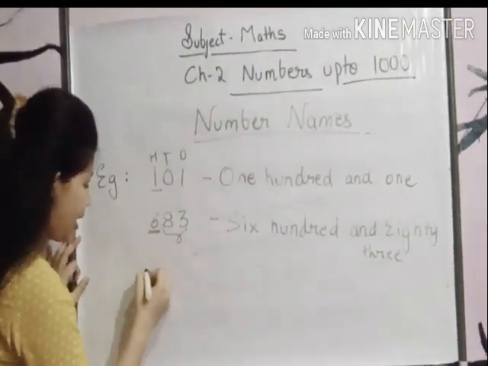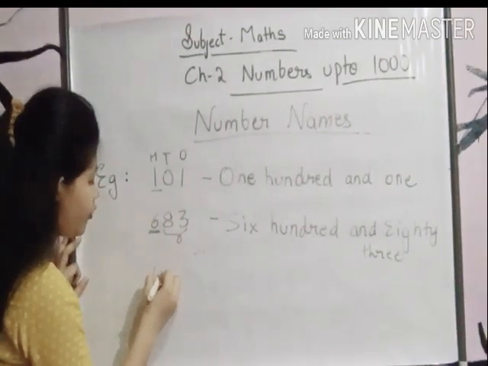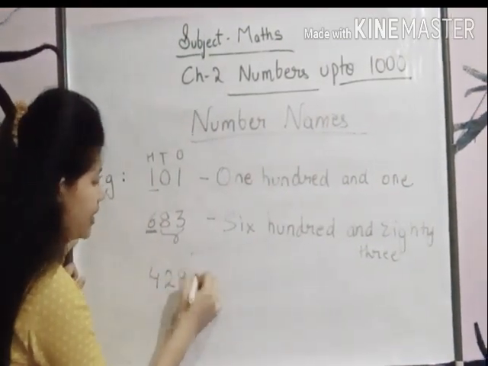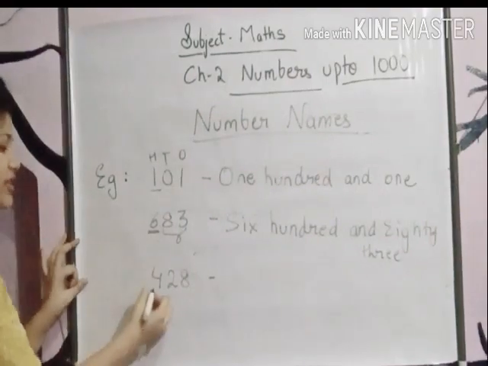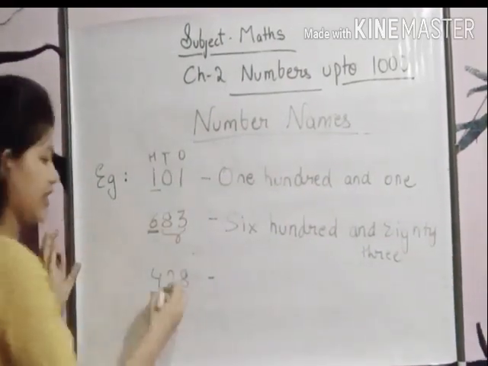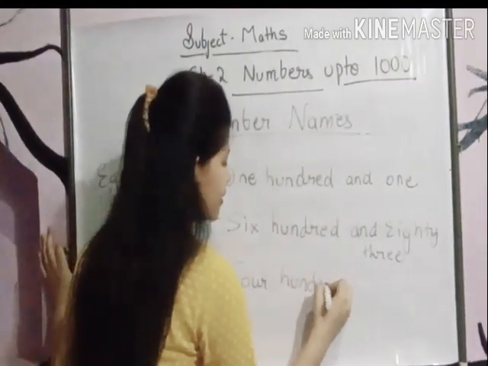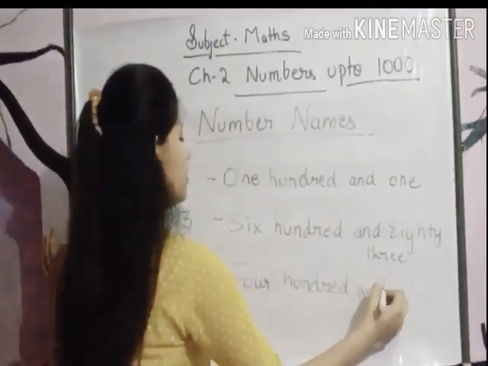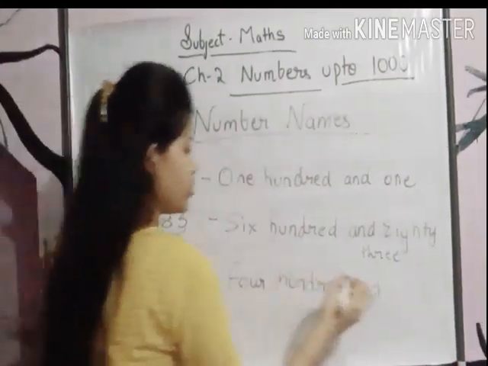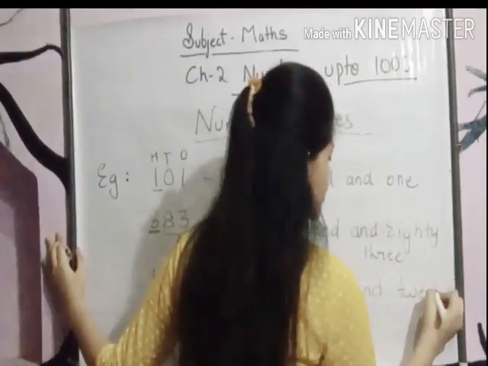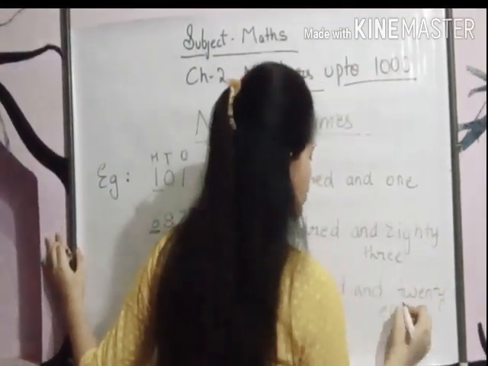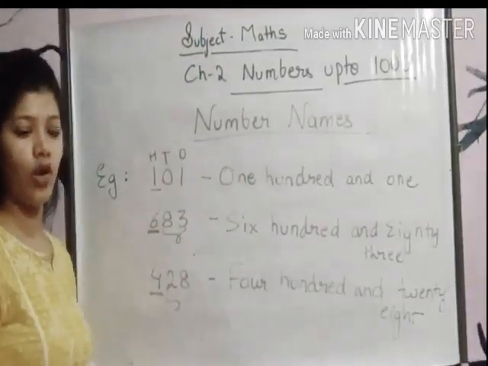Let's take one more example. 428. Now again we will see the hundreds digit, that is 4, so we will write 4, then we will write hundred, and what is 28, so we will write here 28. I hope this much is clear to you all.